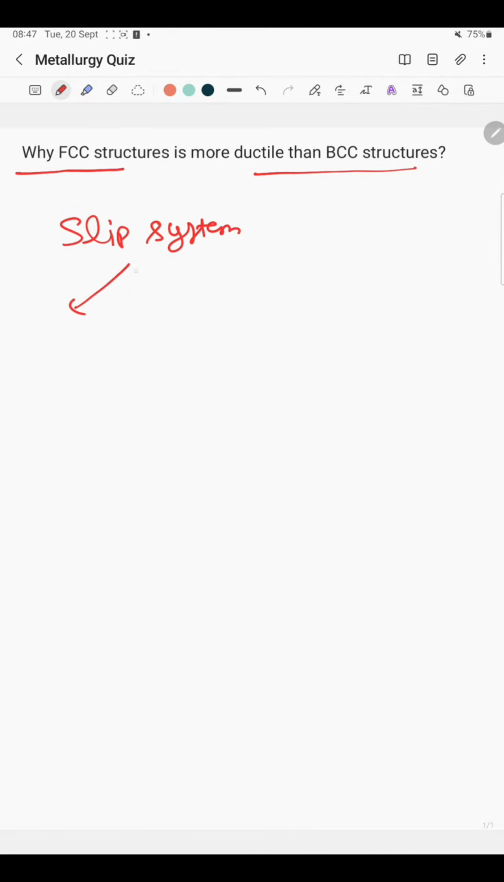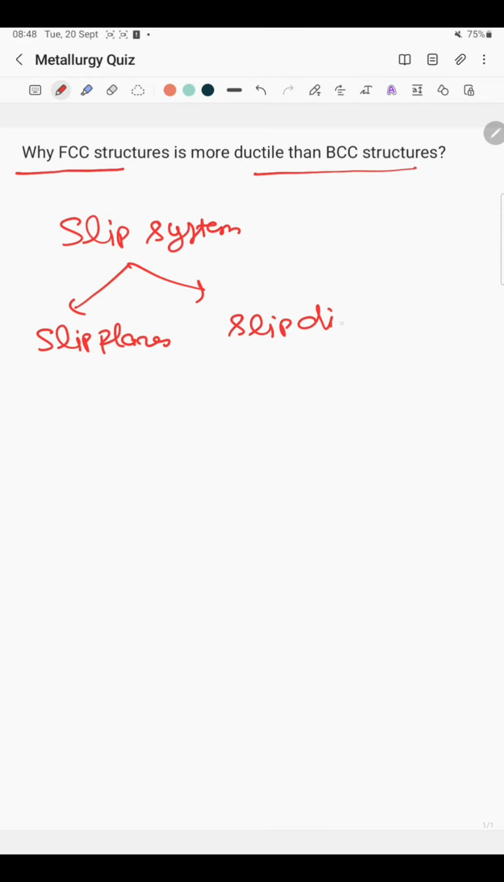Slip system describes a set of symmetrically identical slip planes and the associated family of slip directions on which dislocation movement can easily occur, and then it leads to plastic deformation. So basically slip system consists of slip planes and slip direction.